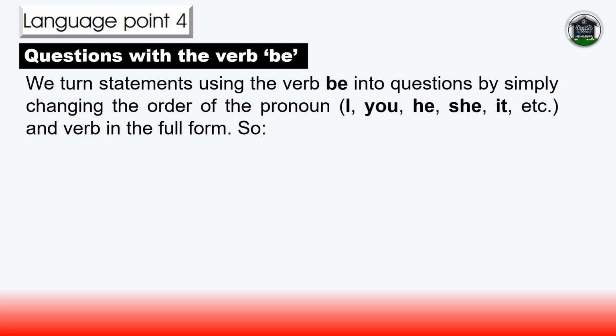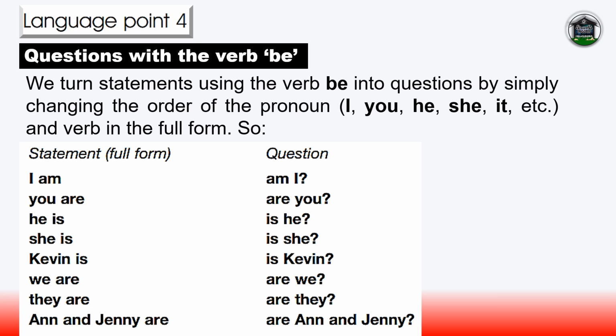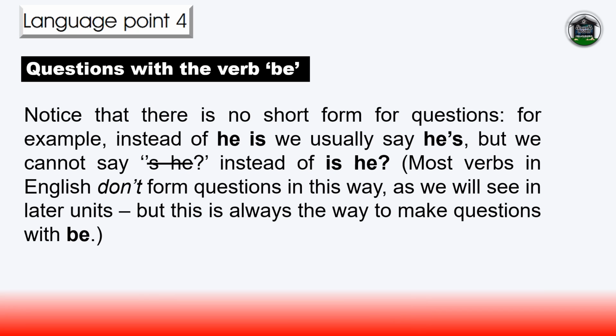Questions with the verb be. We turn statements using the verb be into questions by simply changing the order of the pronoun (I, you, he, she, it, etc.) and verb in the full form. So, I am becomes am I, you are becomes are you, he is becomes is he, she is becomes is she, Kevin is becomes is Kevin, we are becomes are we, they are becomes are they, Anne and Jenny are becomes are Anne and Jenny. Notice that there is no short form for questions. For example, instead of he is, we usually say he's, but we cannot say 's he instead of is he. Most verbs in English don't form questions in this way, as we will see in later units. But this is always the way to make questions with be.